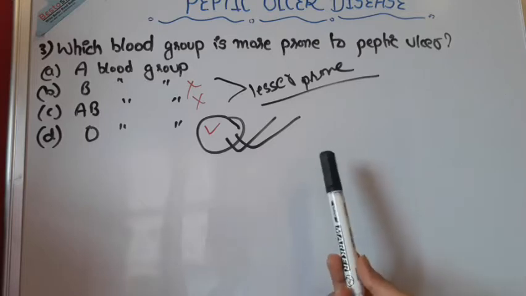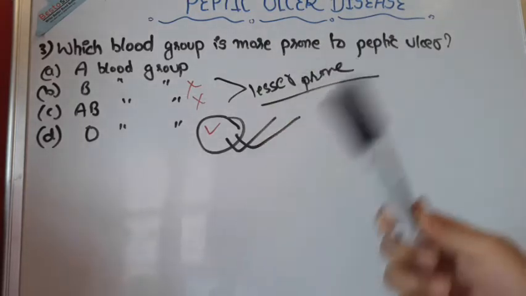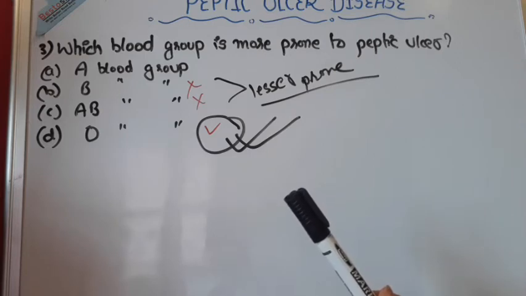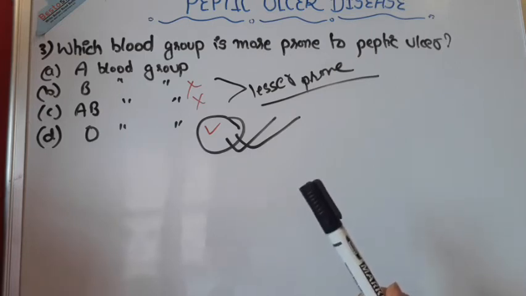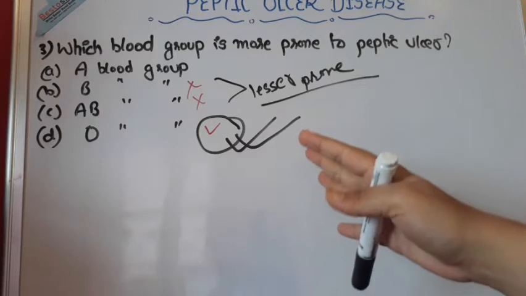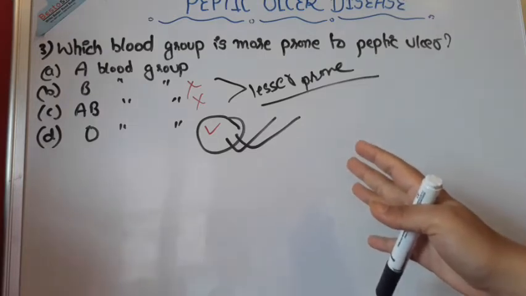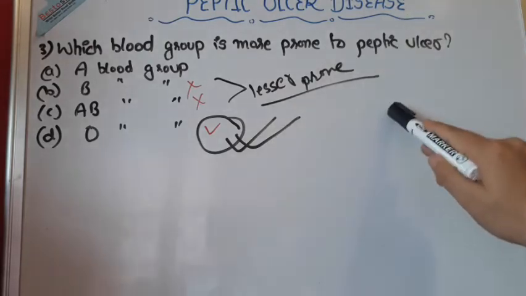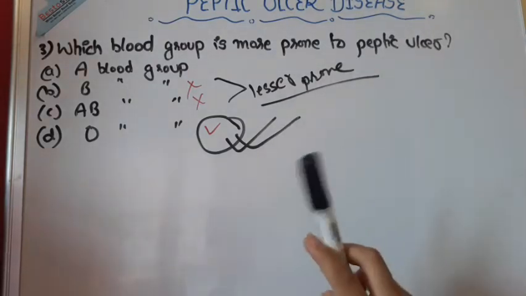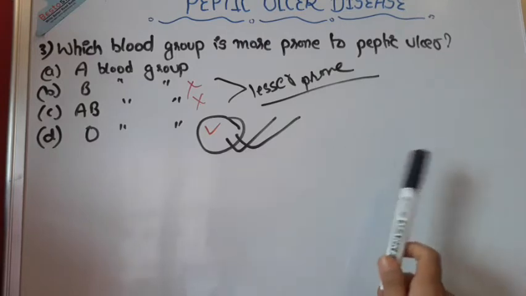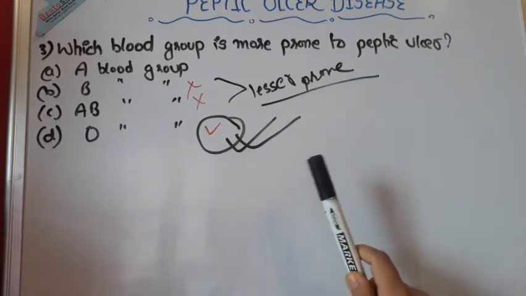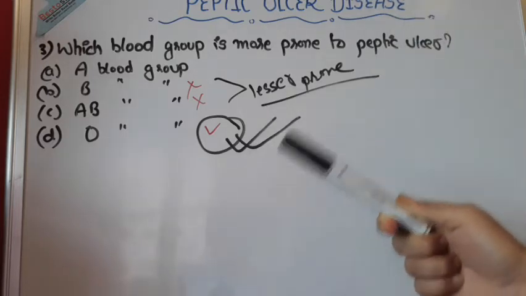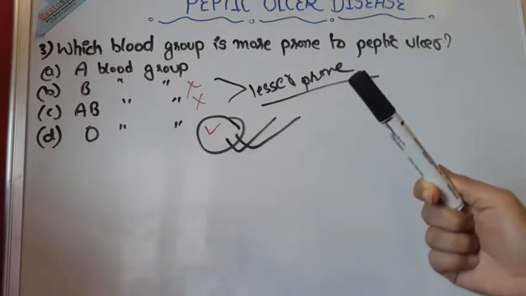The first one is that in O blood group, Helicobacter pylori binds more. In O blood group people, it was found that the binding of Helicobacter pylori to the epithelial cells is highly increased, because of which there is denser colonization of epithelial cells, and there are increased inflammatory reactions as a result of bacterial binding in group O people.